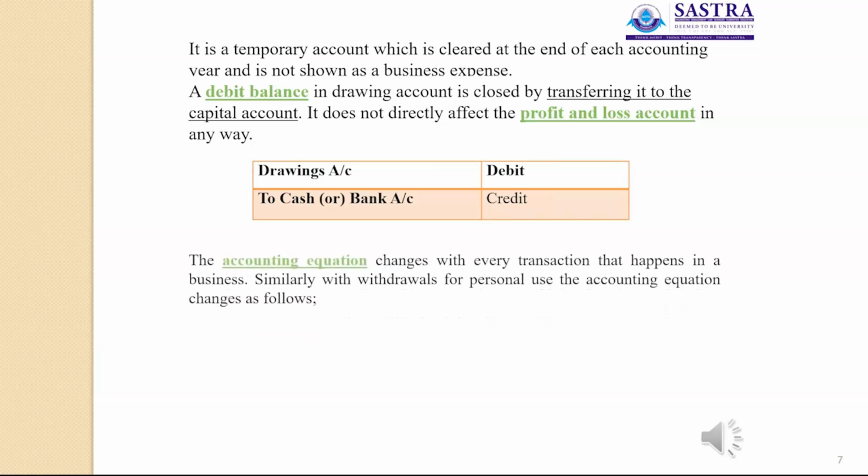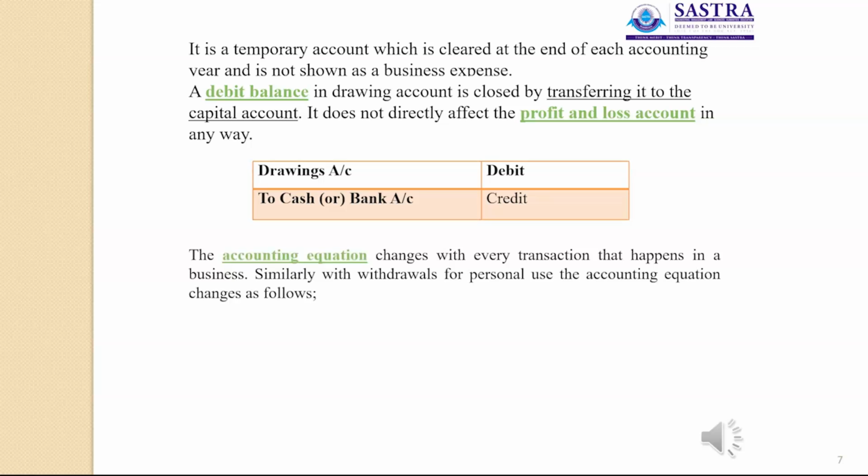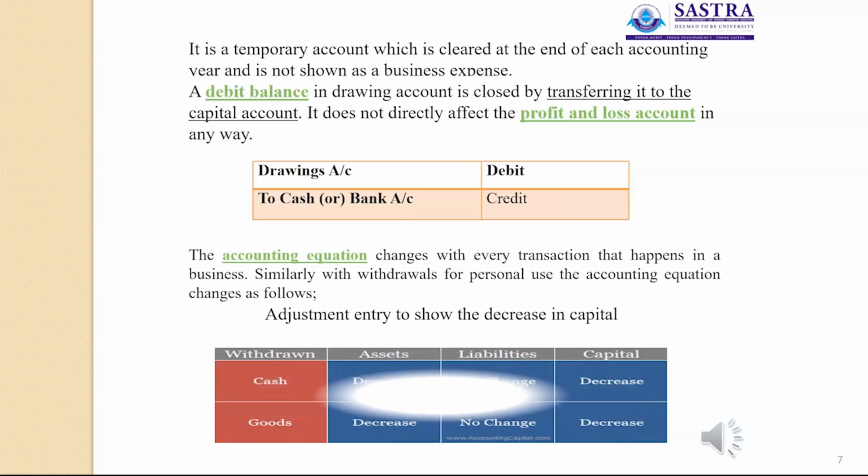The accounting equation changes with every transaction that happens in a business. Similarly, with withdrawals for personal use, the accounting equation is also changed. So what is the adjusting entry to show the decrease in capital? If the proprietor withdraws cash, it automatically decreases the assets. There is no change in liabilities. Capital is also decreased because the amount of drawings is adjusted against the amount of capital, so the value of capital will decrease.